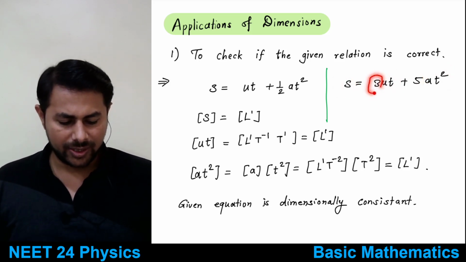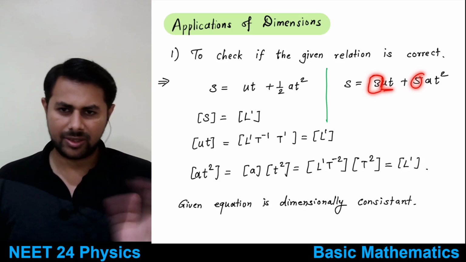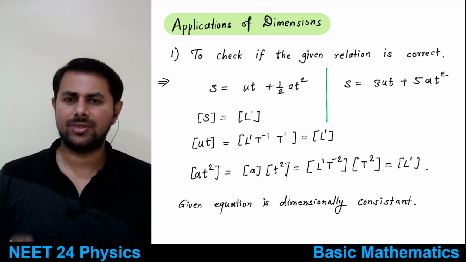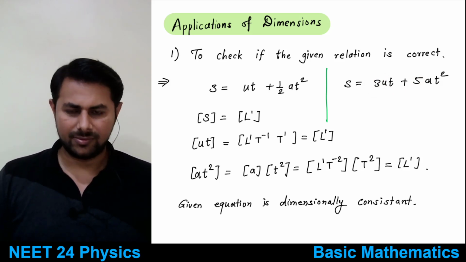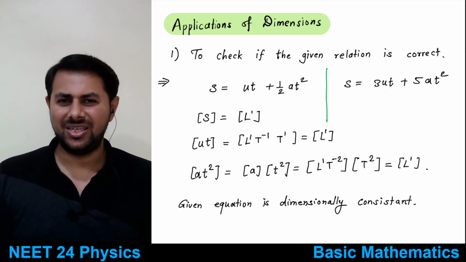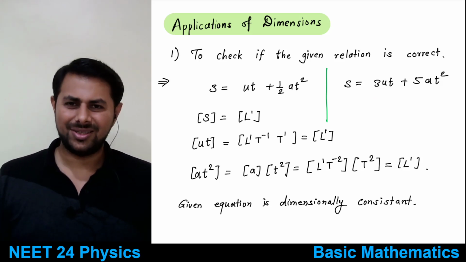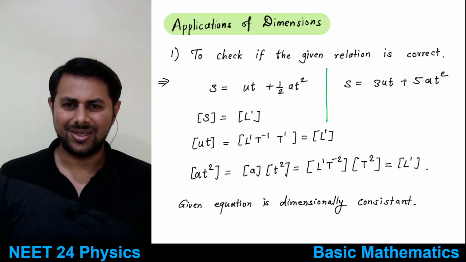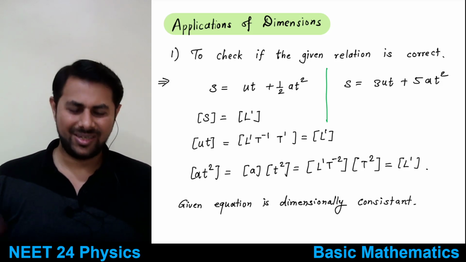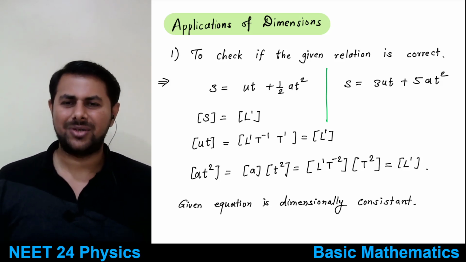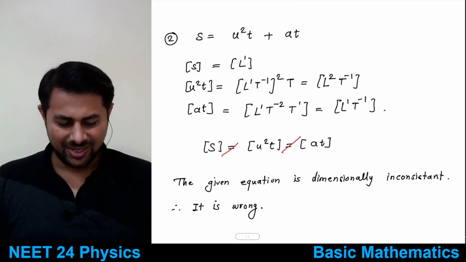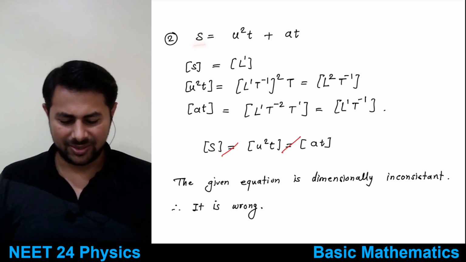So whatever number is multiplied with any term, that number we can never find out using dimensions, because numbers don't have any dimensions. That's why we can say that suppose you come up with some discovery and you have some formula, and it makes sense dimensionally, so you can say that it might be correct. Then you have to do various checks to find out whether it's correct or not.